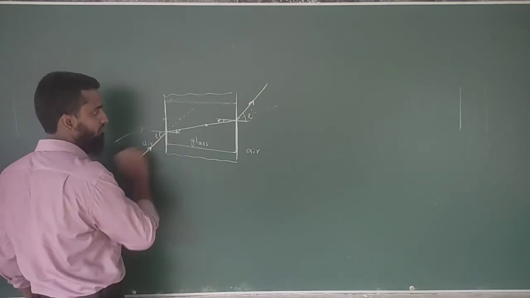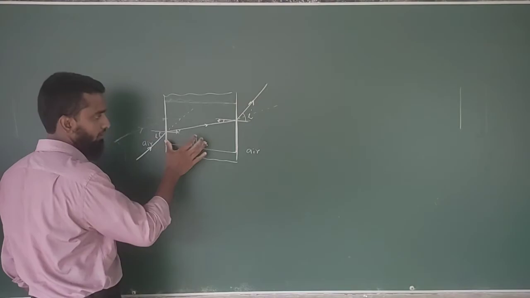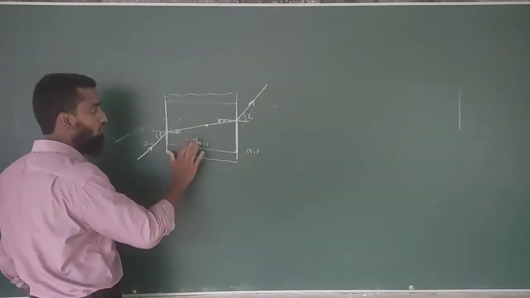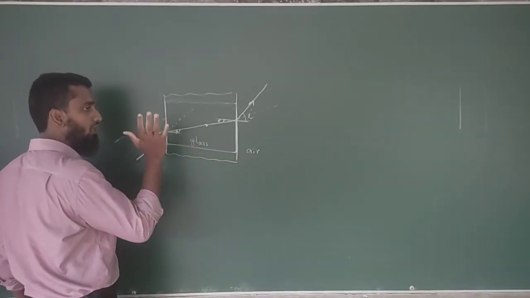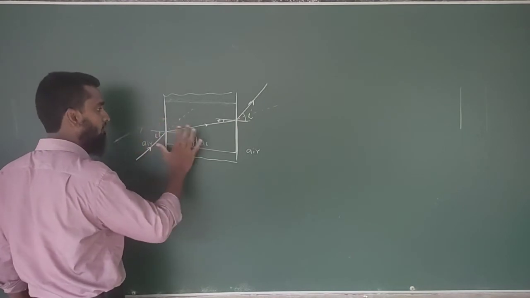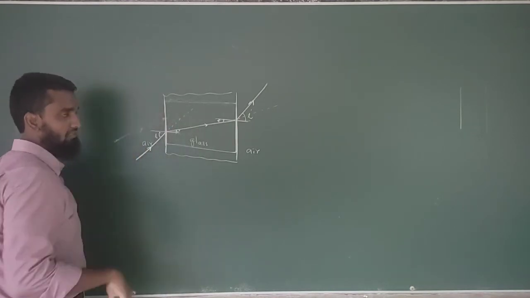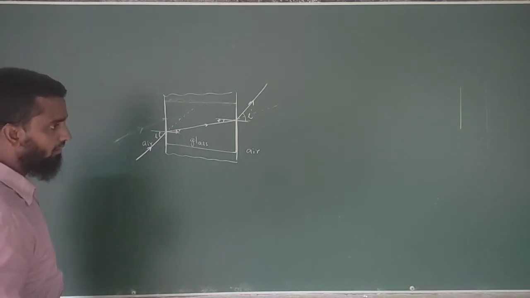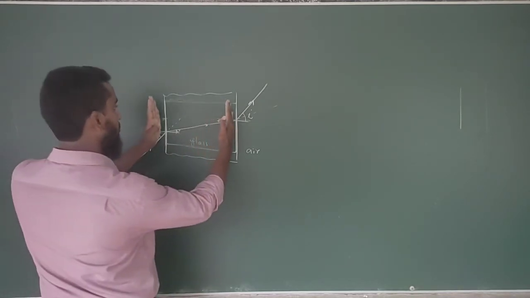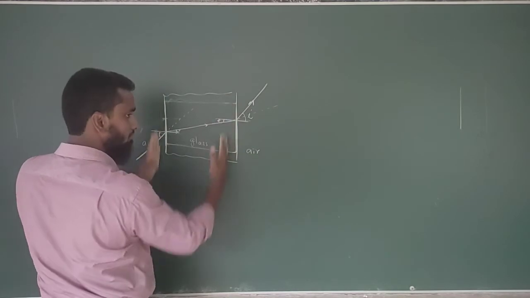A glass slab like this is also going to show you the pathway of the penetration of a light ray is going to be like this. Here these two sides are parallel.